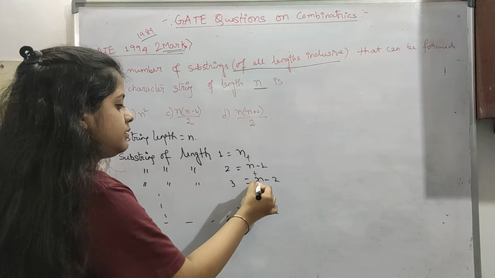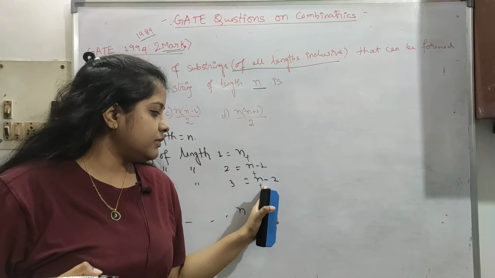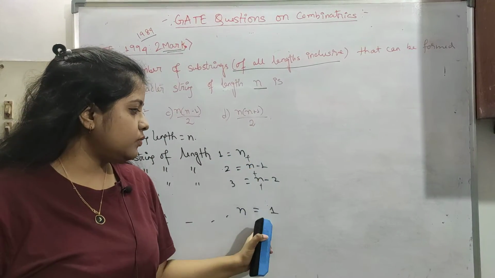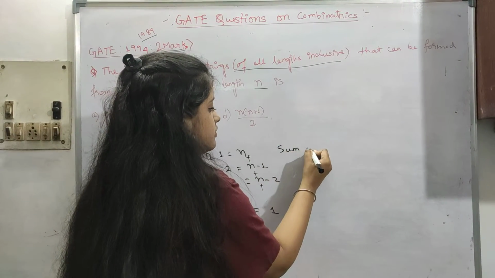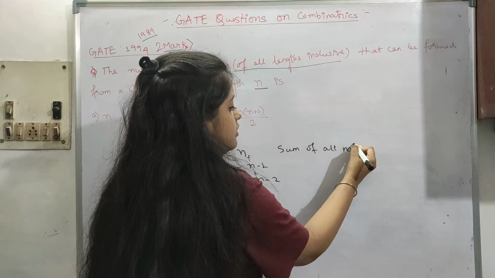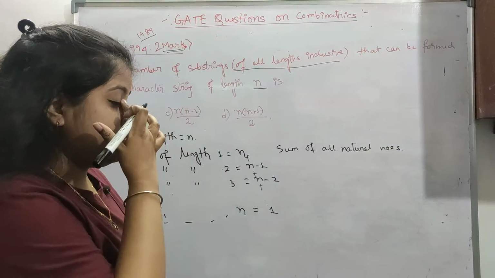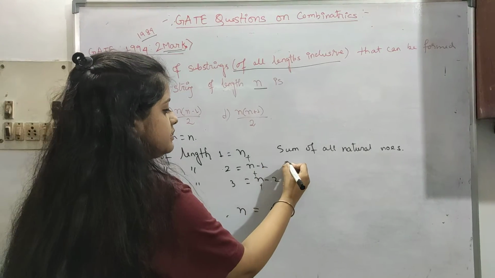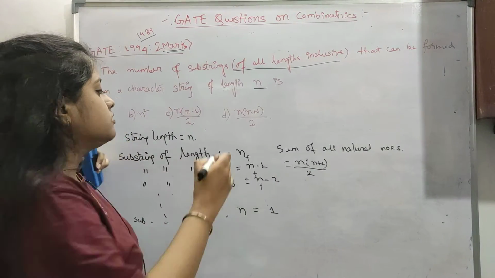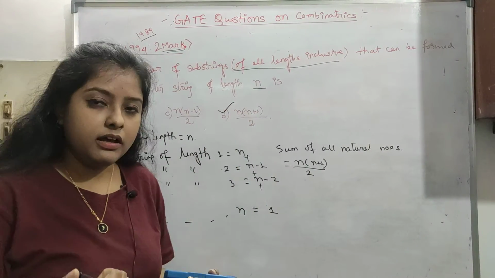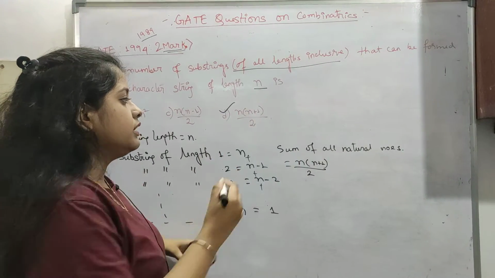So the total is n plus n minus 1 plus n minus 2 and so on down to 1, which is the sum of natural numbers from 1 to n. Natural numbers we have already seen in set theory and algebra. So this is n into n plus 1 by 2. This can be our answer, but they have missed somewhere that we have to add another plus 1 also.